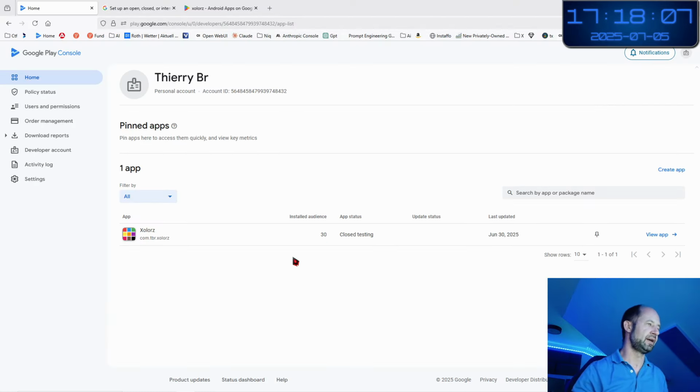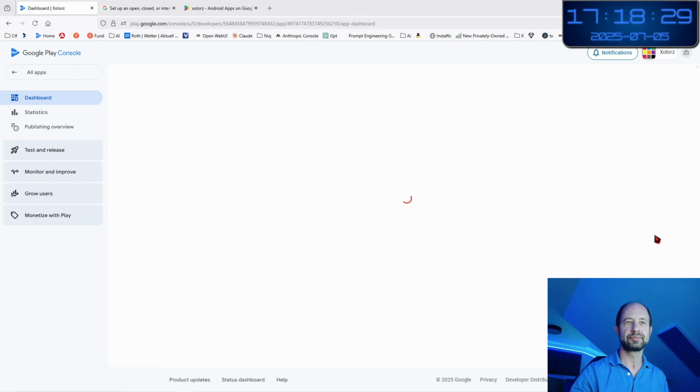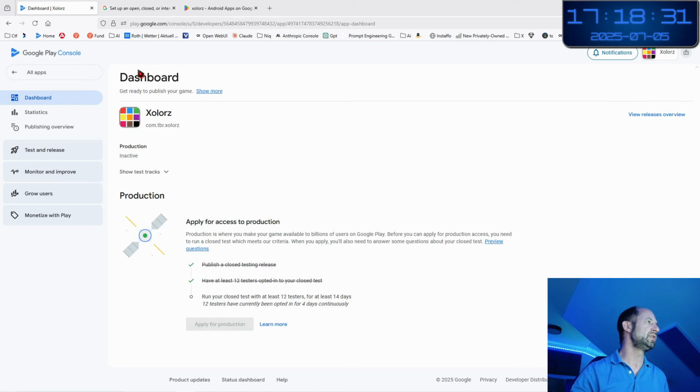Then we are going to speak about the issue of how to publish to production. You see that currently I have only one app listed on my developer account. The application status is currently closed testing, and I see that 30 different people have already installed my app. So I am going to click on view my app here, and here I have a dashboard: the Xolor, com.TBR.Xolor, production inactive.